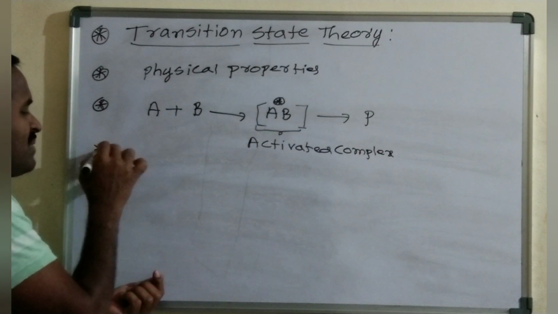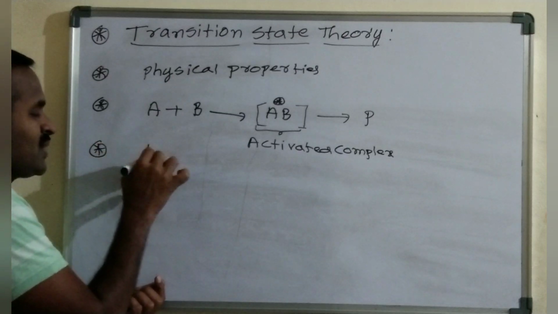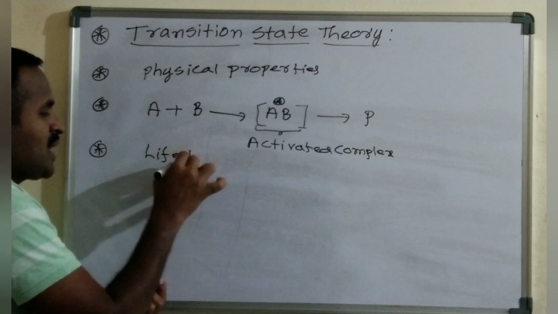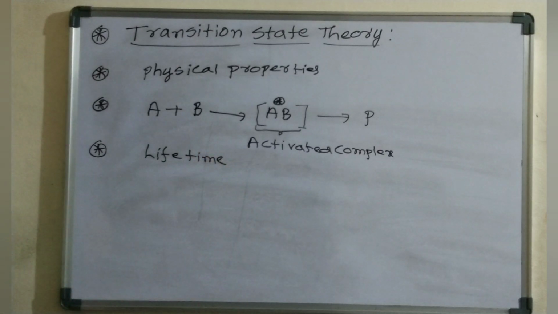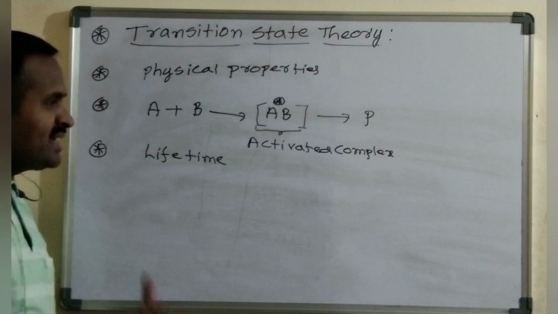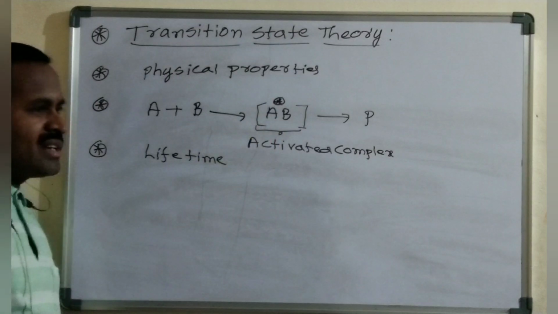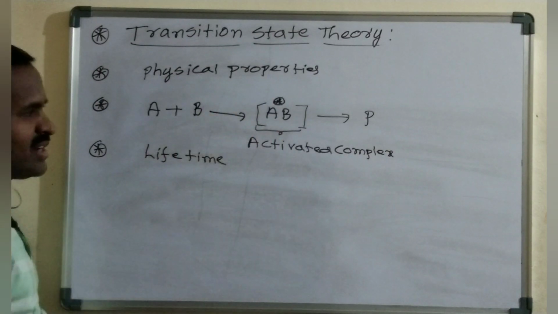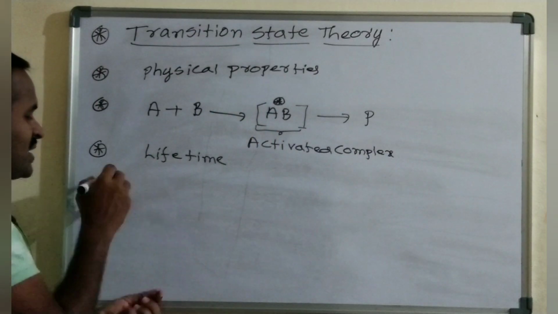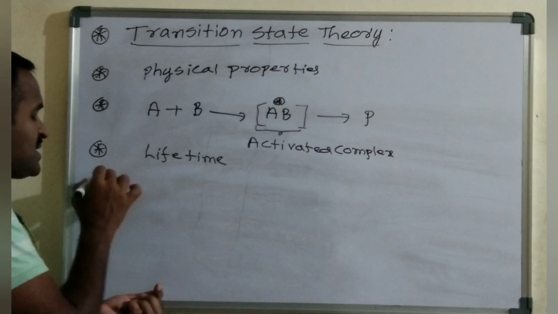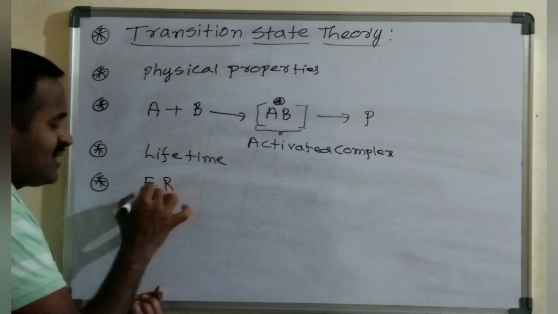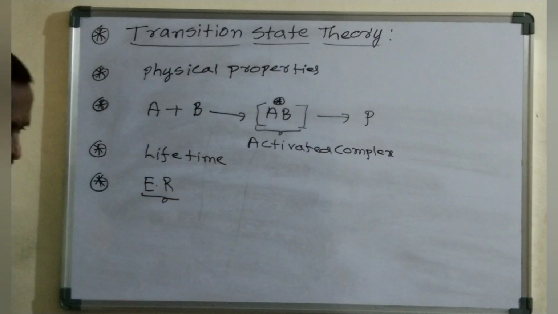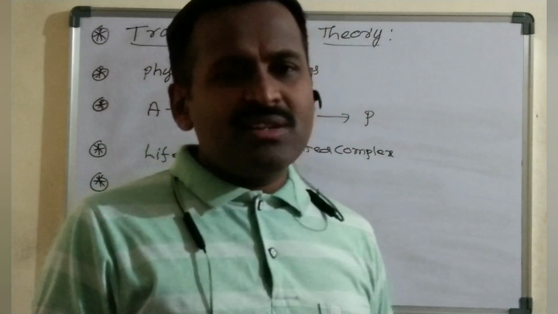The lifetime of the activated complex is very small, and based on the energy of the reactant it may be converted into the product or back into the reactant. So it is purely based on the energy of the reactants and the enthalpy of the reaction, or energy of the reaction.